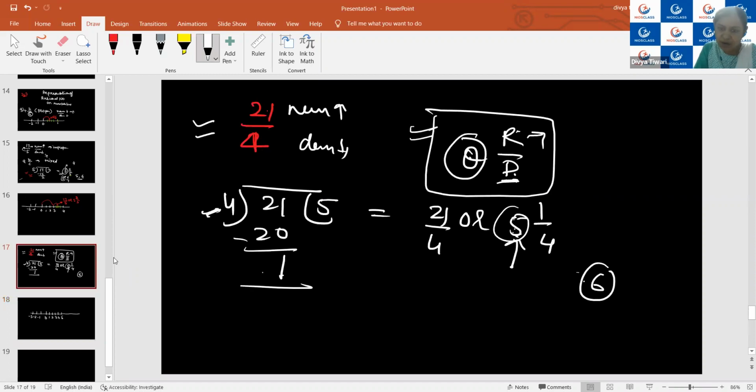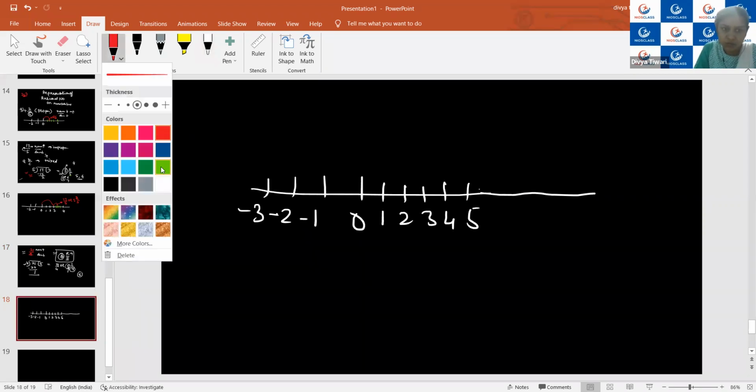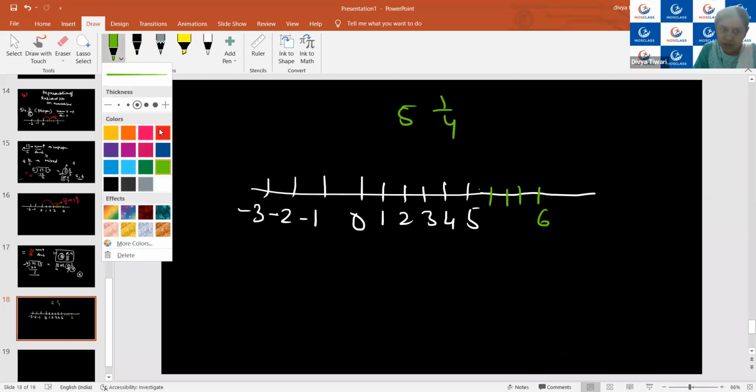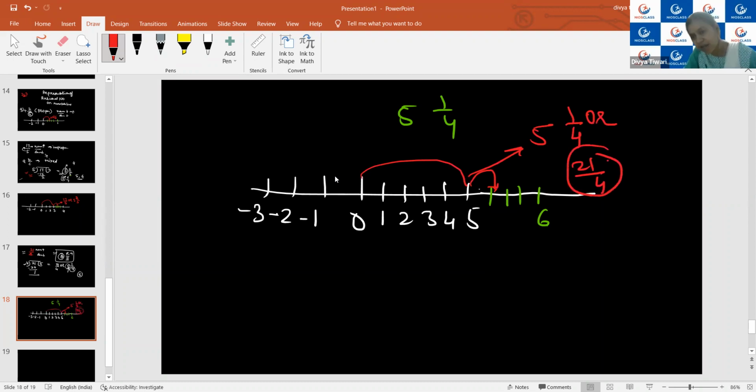How many parts will I be dividing it into? The 4 parts. So 1, 2, 3, and this is 4. So here I will be having a 6. So we have 5 whole 1 upon 4. So we will go till 5, and then from here is 1 upon 4. So this will be the part. So this is going to represent 5 whole 1 upon 4, or you can say 21 upon 4. Is it clear, Vedant, now?